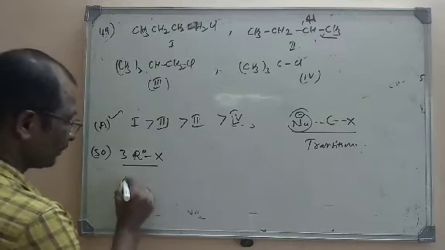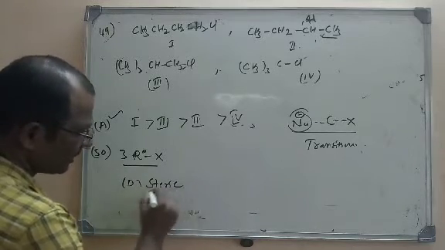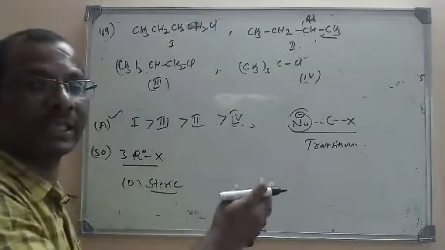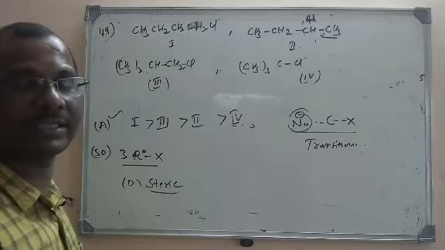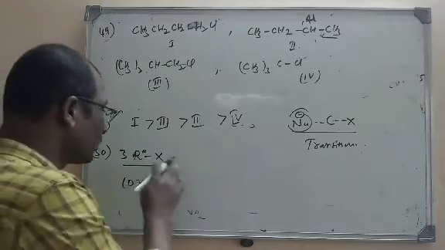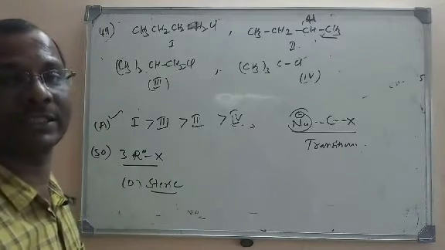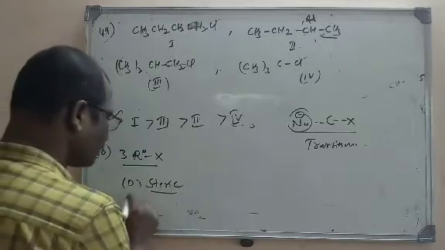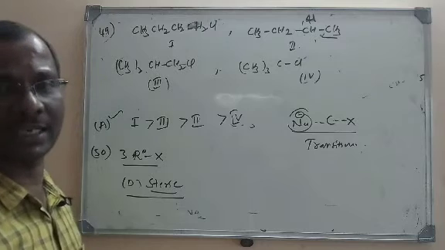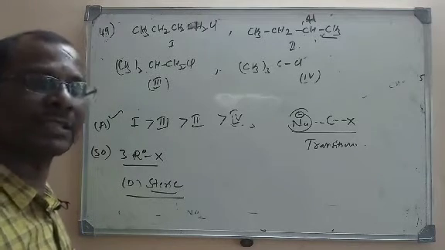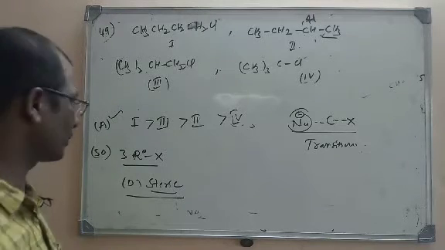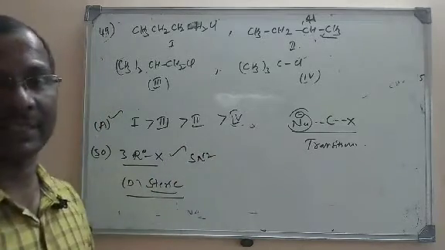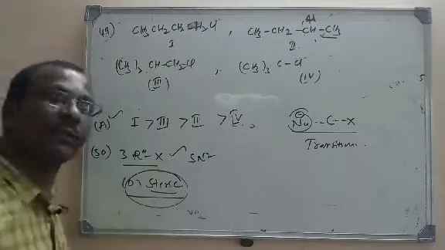As I told you just now, in SN2 there is simultaneous attack by the nucleophile and bond breaking between the leaving group and carbon. If more alkyl groups are present, it is difficult for the nucleophile to attack. That is why tertiary alkyl halides undergo the SN1 mechanism, not SN2. So SN2 is not preferred by tertiary alkyl halides, because of the steric factor.